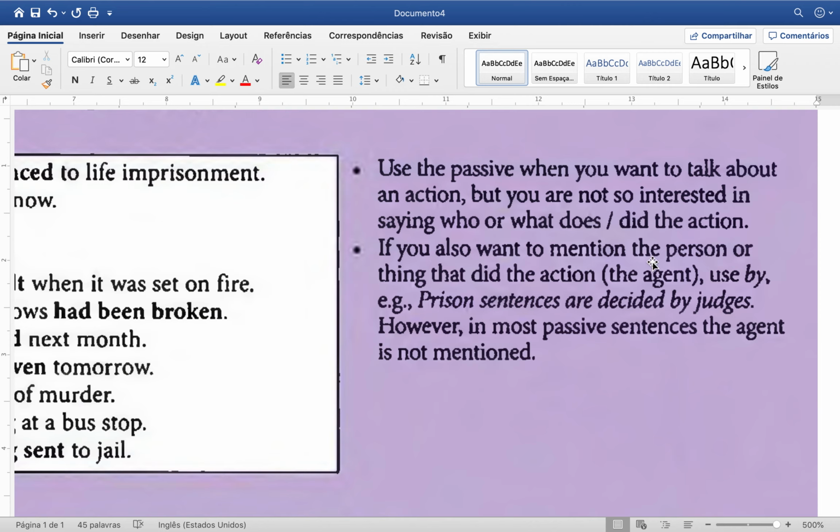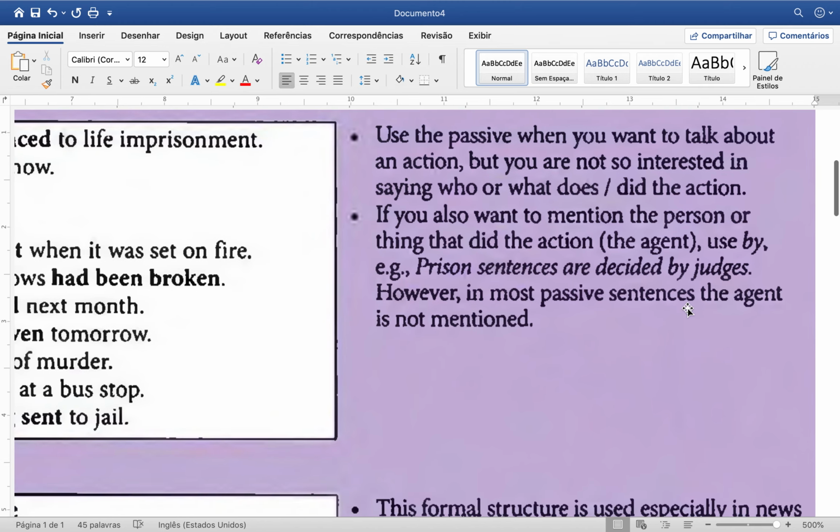If you also want to mention the person or the thing that did the action, or the agent, you have to use "by", just as I have just given you the example. So, prison sentences are decided by judges. Using "by judges" is optional. All right.